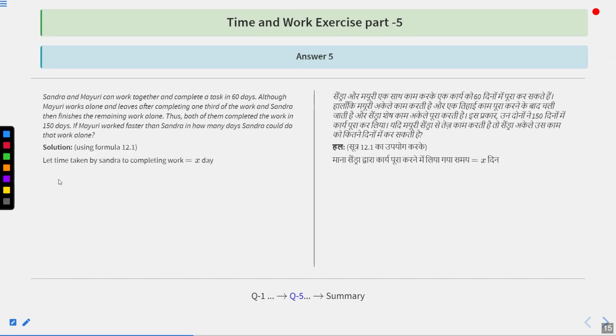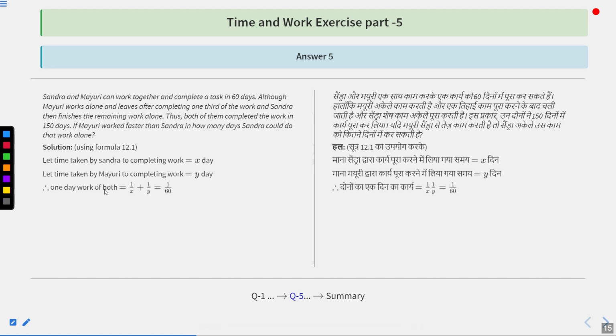Now, let the time taken by Sandra to complete the work be X days. So Mayuri takes, suppose, Y days to complete the work. Therefore, one day work of both of them is going to be 1 upon X plus 1 upon Y. But according to the question, it was 60 days. So that should be equal to 1 upon 60.